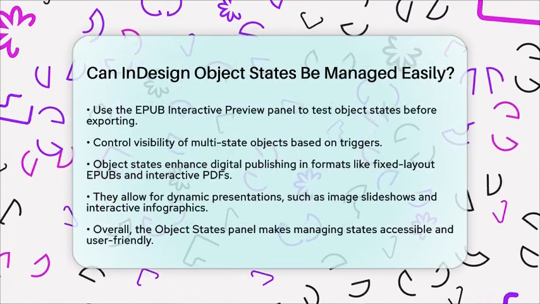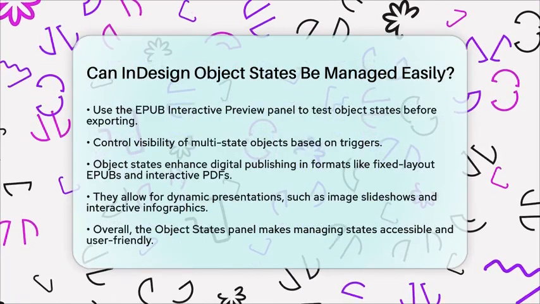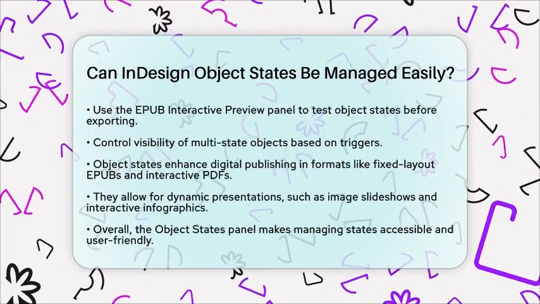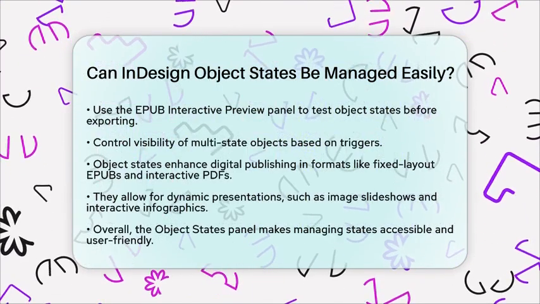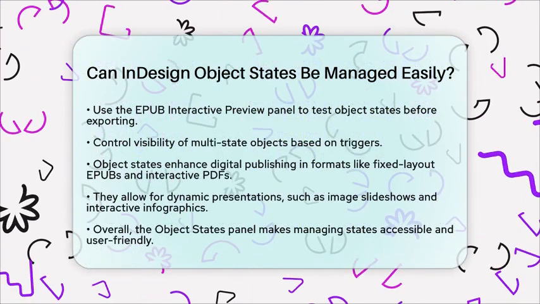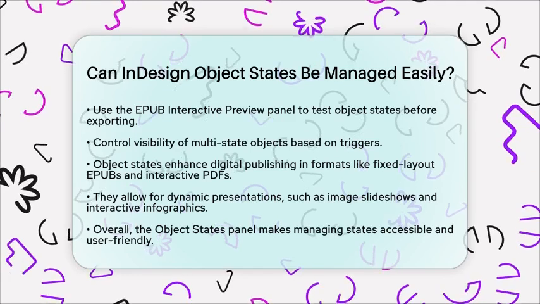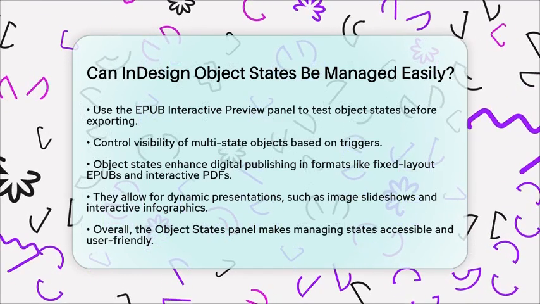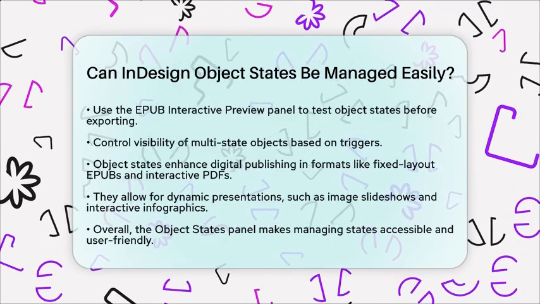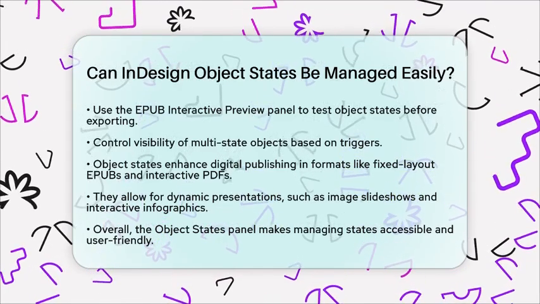Object states shine in digital publishing, especially in formats like fixed layout EPUBs or interactive PDFs. They allow for dynamic content presentation, making your documents more engaging. For instance, you can create image slideshows, interactive infographics, or step-by-step tutorials right within your InDesign projects.